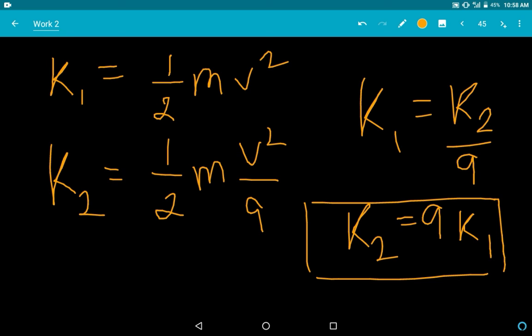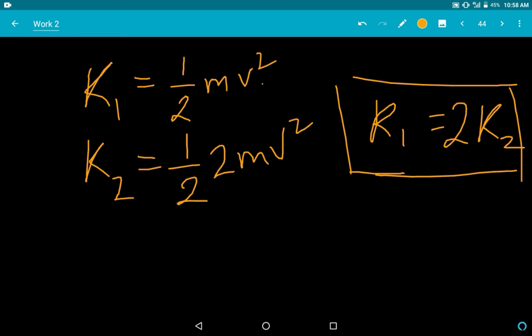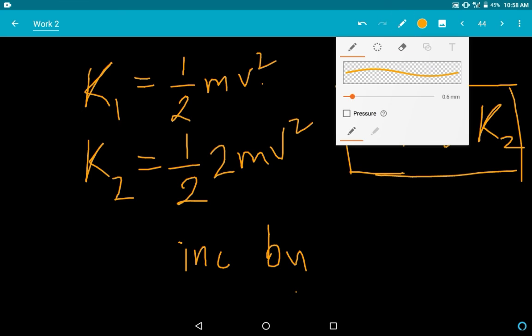Now how much has the kinetic energy changed? In this, the kinetic energy has increased by 2k1 minus, sorry, what am I writing? Did I write something wrong? Yes, I wrote it wrong, totally wrong.